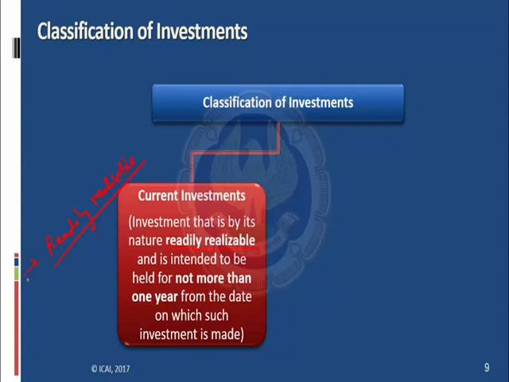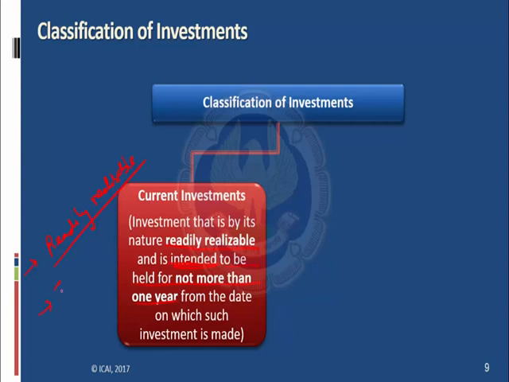So the first condition is, for being a current investment, those investments should be readily realizable and intended to be held for not more than 1 year. The second thing is intention. The intention for holding those securities should be not more than 1 year.